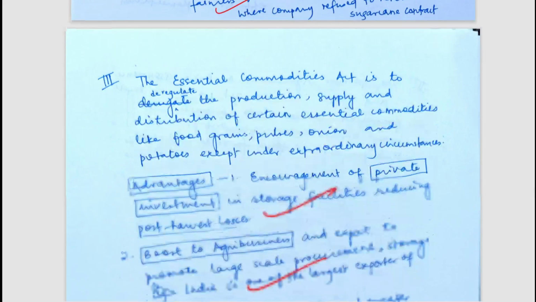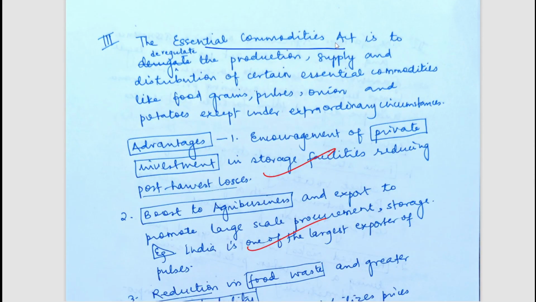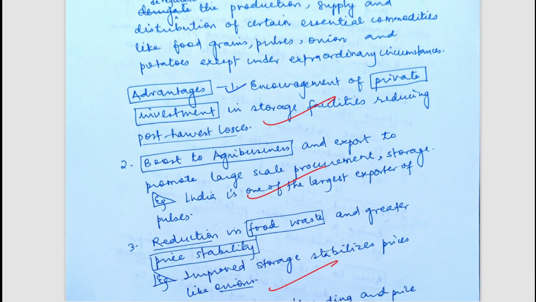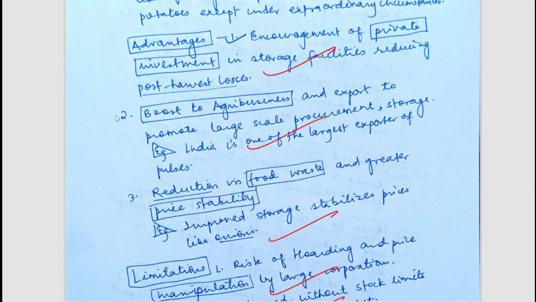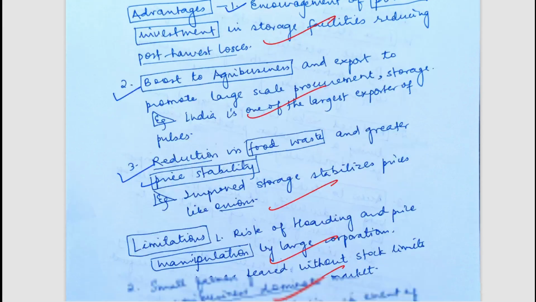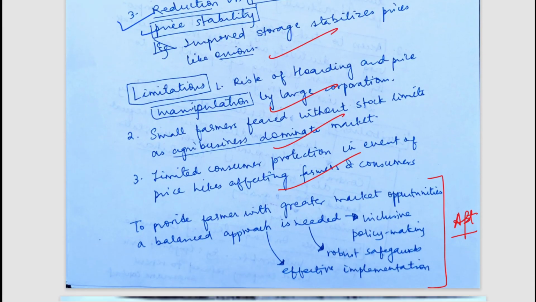Now the third bill, that is the Essential Commodities Act. Its advantages were it could encourage the private sector, or you can say encourage private investment in agriculture infrastructure. It could have led to a boost to agribusiness, reduction in food waste and price, and there could be greater price stability. Its limitations have also been mentioned, such as manipulation could be a problem. The agribusinesses could have dominated. There could be limited consumer protection. So well written points and very well covered. Now let's move to the next question.